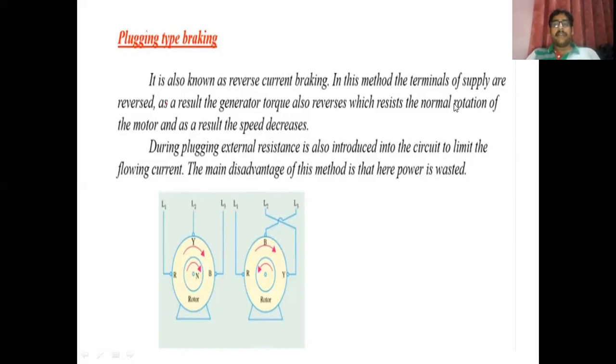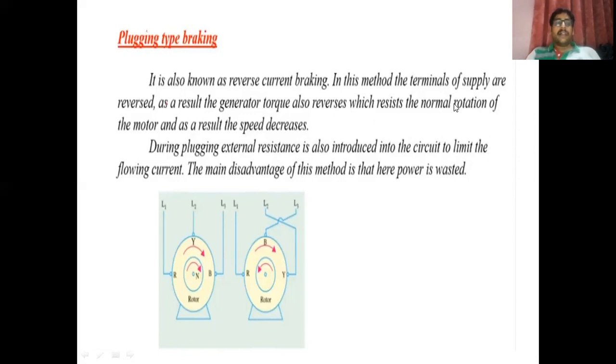So what will happen? The moment we interchange the position of the phases, the motor which was rotating in an anti-clockwise direction will tend to rotate in a clockwise direction. The change of direction from anti-clockwise to clockwise will take a certain time.